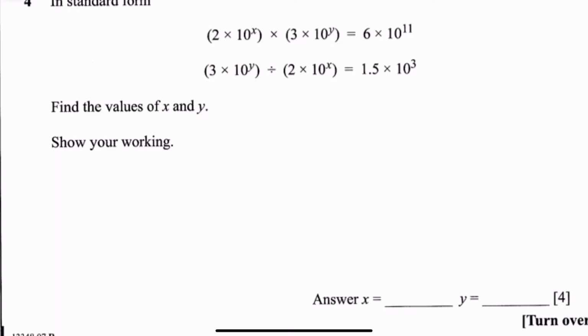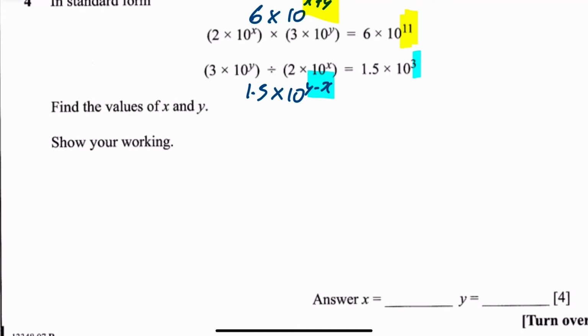Next one here says in standard form, you have 2 times 10 to the power of x times 3 times 10 to the power of y is equal to 6 times 10 to the power of 11. So if you multiply this out, the left-hand side of this one, you're going to have 6 times 10 to the power of x plus y. Divide this one, I should say, you're going to have 1.5 times 10 to the power of y minus x. So you can see x plus y equals 11, and y minus x equals 3.